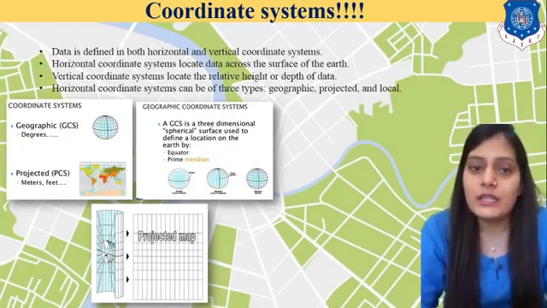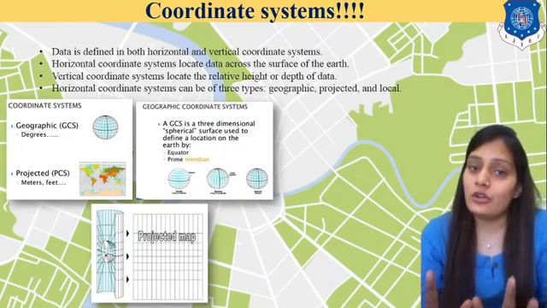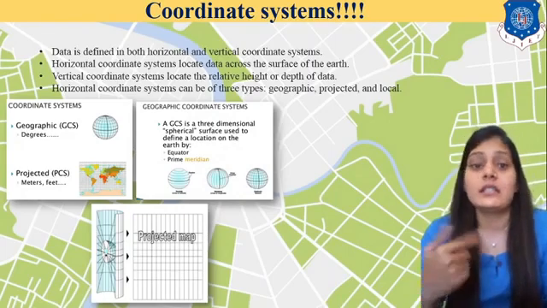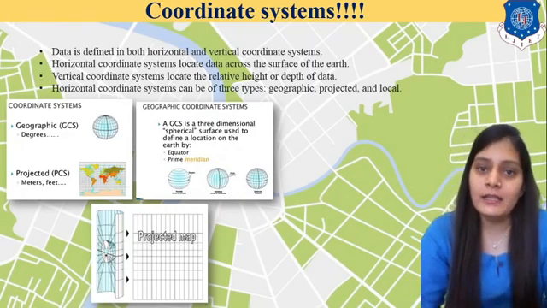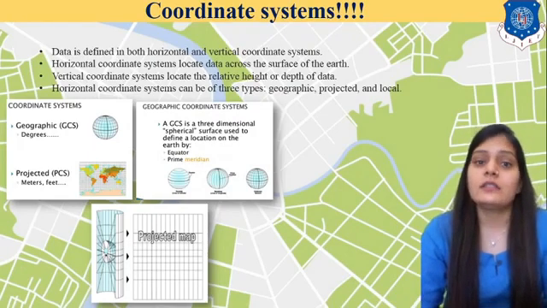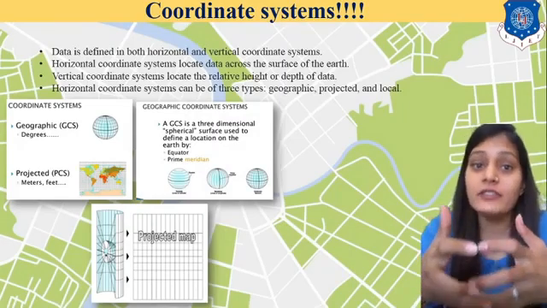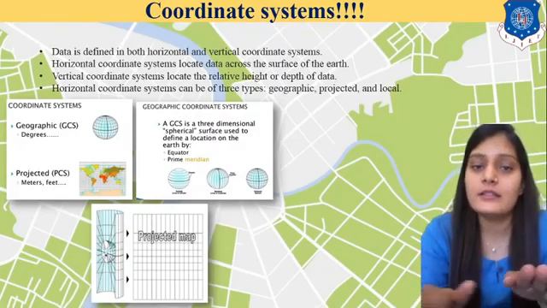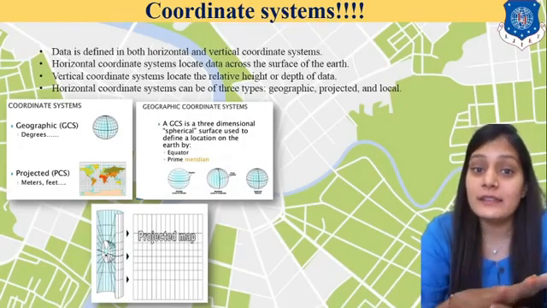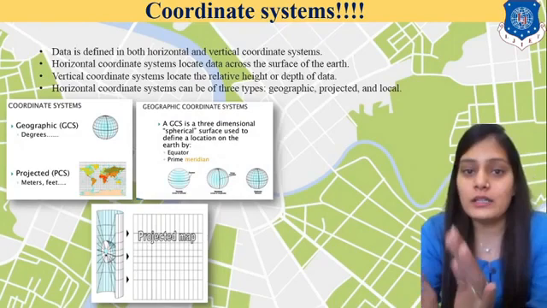It includes latitudes and longitudes, which is in degrees. And what is the projected coordinate system? The surface of the earth is a geoid and we are distorting it. Distortion means we are making it a flat surface. That is known as the projected coordinate system.